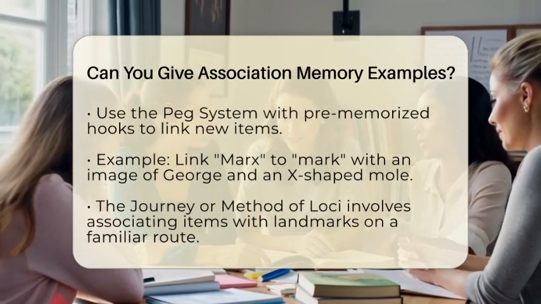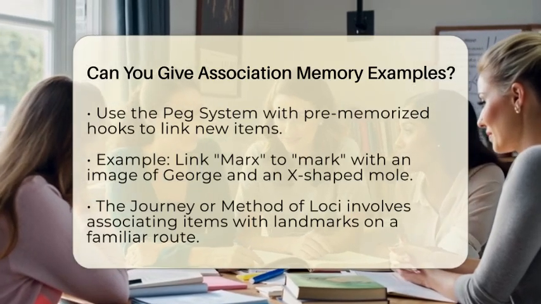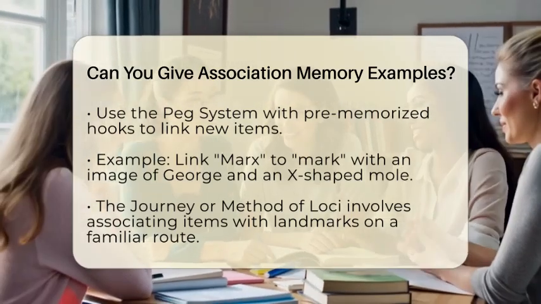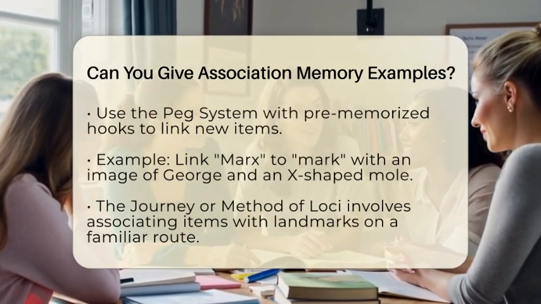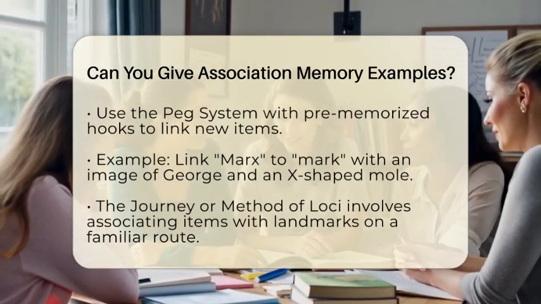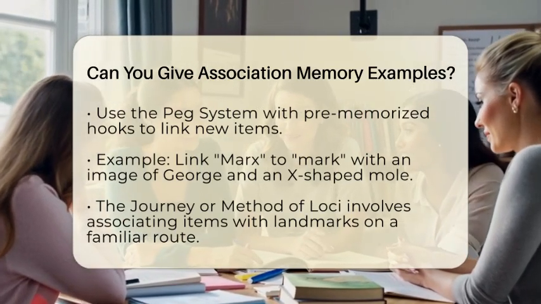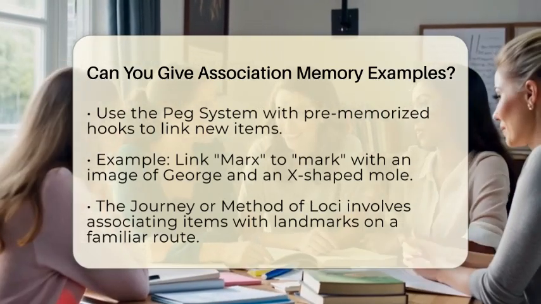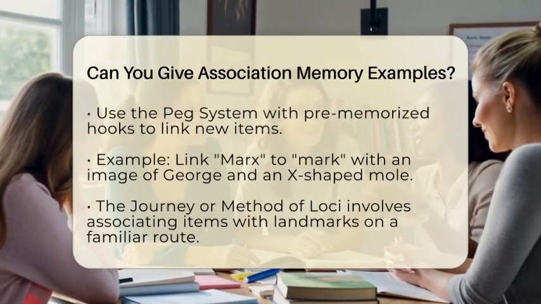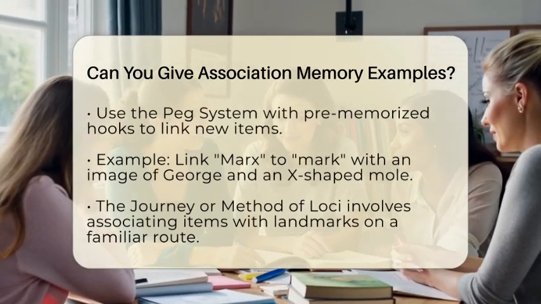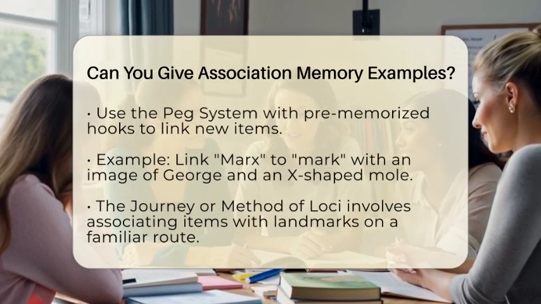Next, let's talk about the PEG system. This technique involves using a pre-memorized list of mental hooks, like numbers or objects, to associate with new items. For example, if you need to remember a person named George Marks, link Marks to Mark, as in X marks the spot. Imagine George with a mole shaped like an X. This creates a memorable image that connects the name to something concrete.